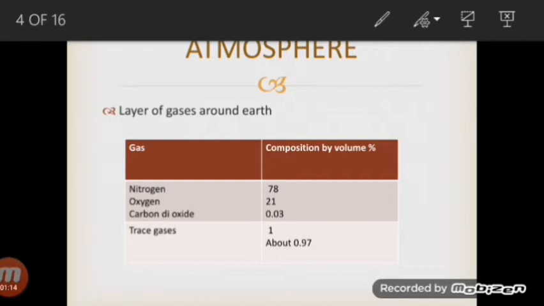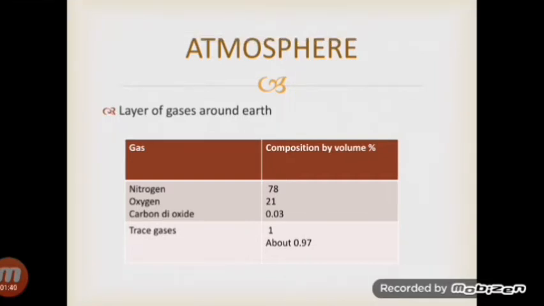So what does air consist of? It's a very important question to understand. Air is a mixture of several gases. It contains elements and compounds that are needed by all living organisms to have their life. As air is a mixture, its composition varies from time to time and from place to place. So look at the different gases along with their composition by volume.